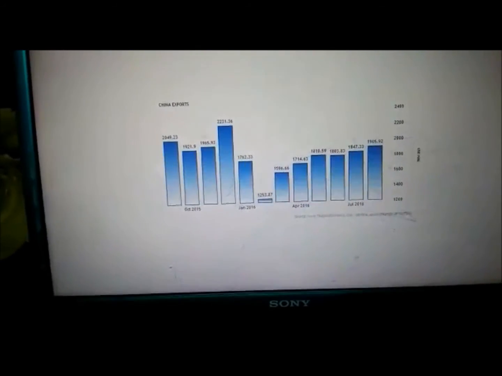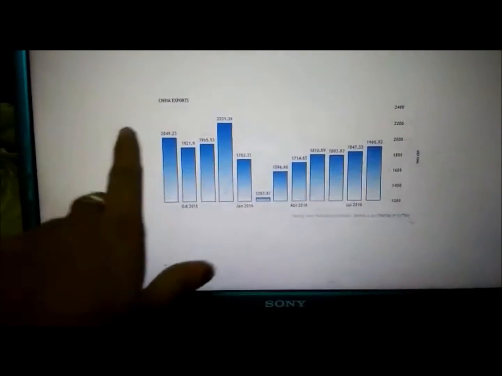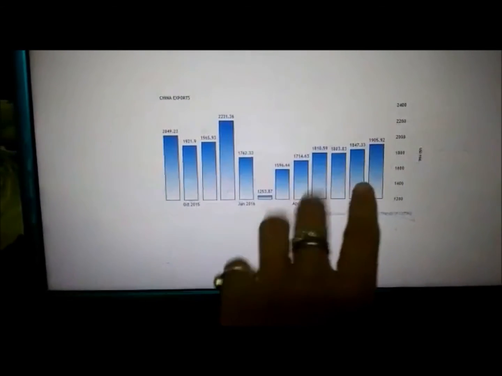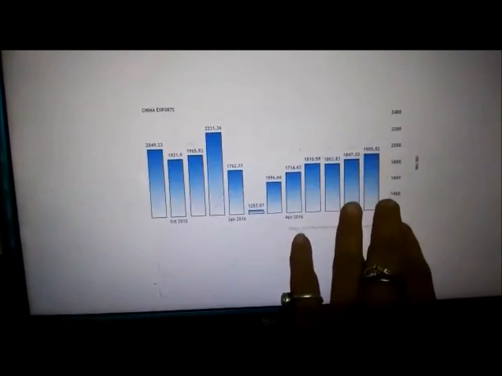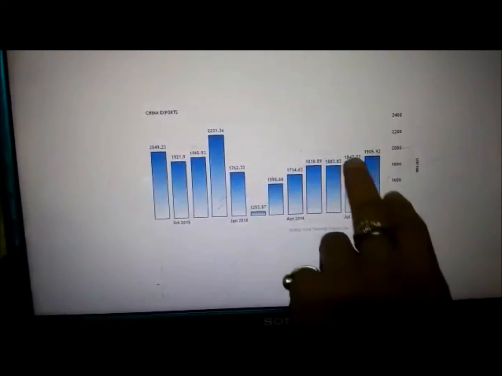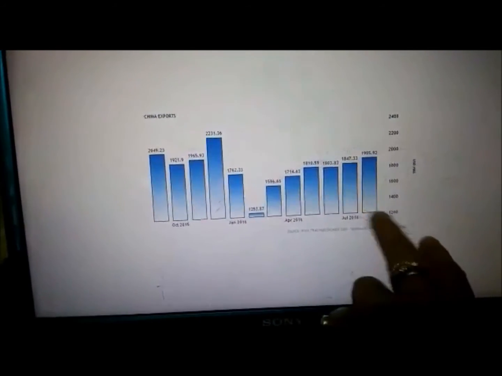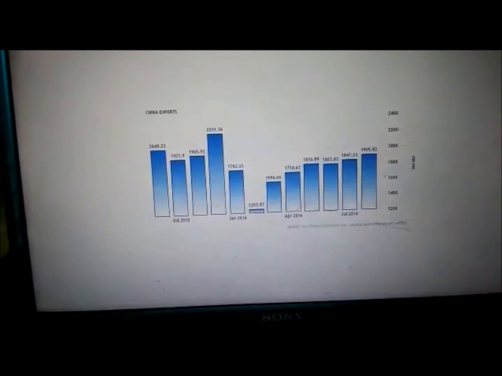We can come to China's exports. As we can see from this graph, China's exports are increasing, but not by much in comparison to USD. In July 2016 it was 1847, and in August it was 1905.